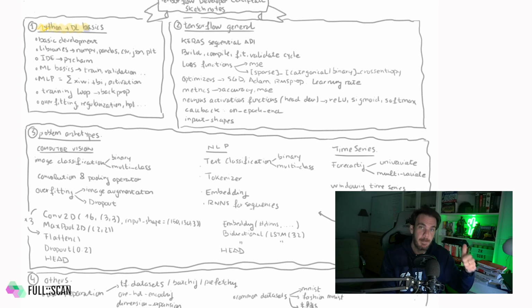Let me summarize everything you need to know before going for the TensorFlow Developer Certification. Block number 1, Python plus machine learning basics. You should already be a deep learning / machine learning developer. Block number 2, TensorFlow, with particular emphasis on the Keras Sequential API. Block number 3, three different problem domains you should master: computer vision, image classification; NLP, text classification; and time series forecasting. And last but not least, additional stuff: data preparation, or knowing some reference datasets.